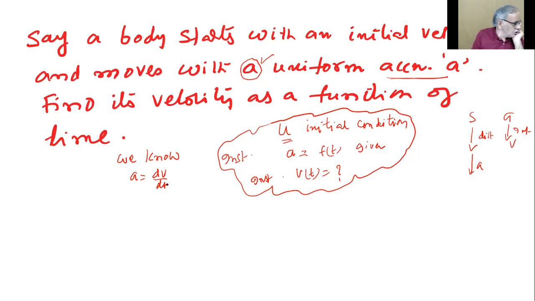We need to find out v. So simply do this: dv equals a dt. Put the integral sign on both the sides.